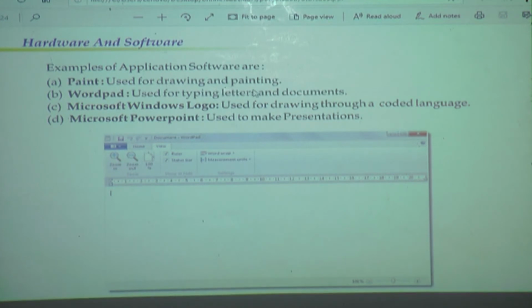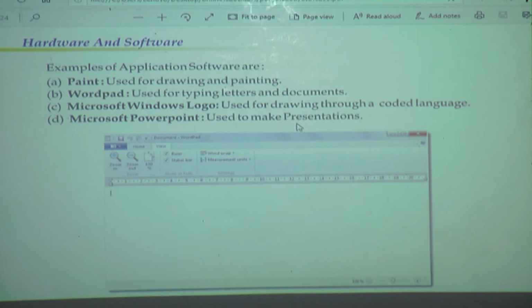Paint is used for drawing and painting. Next, WordPad, typing a letter and document. Microsoft Windows Logo is used for drawing through a coded language, and Microsoft PowerPoint is used to make presentations.